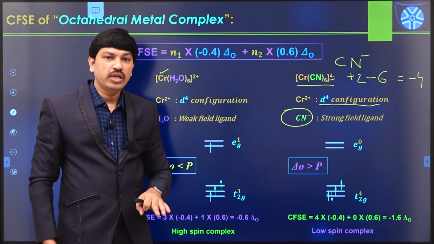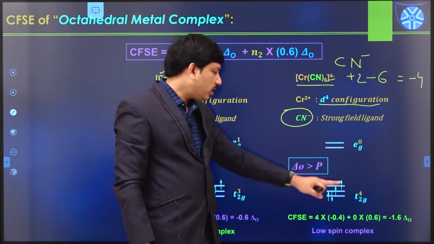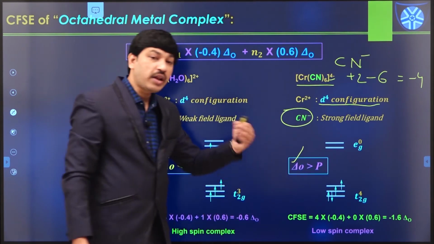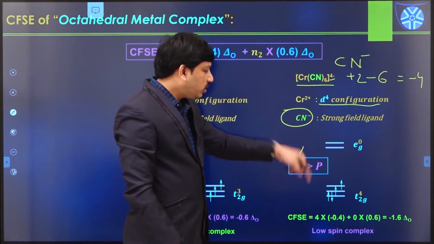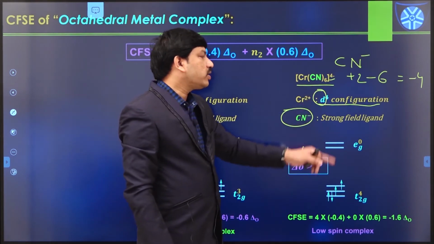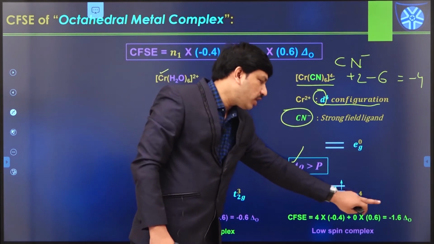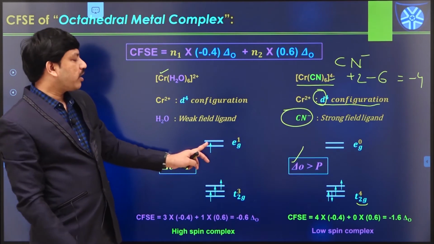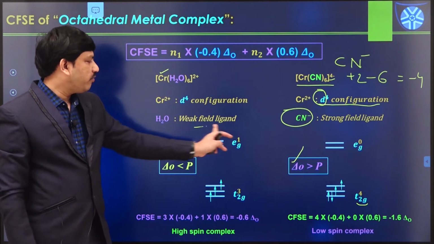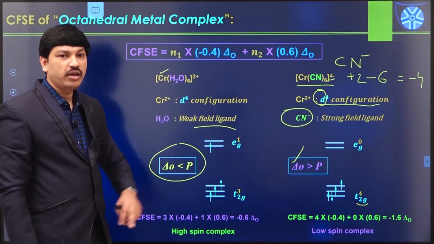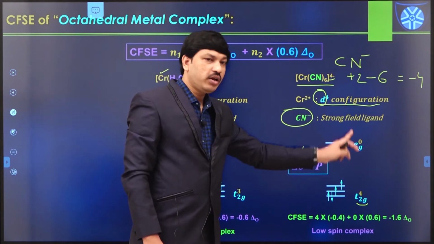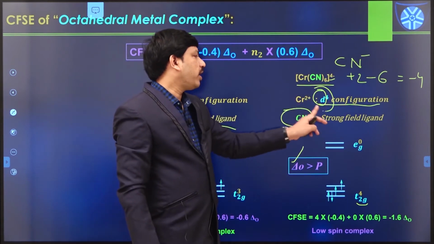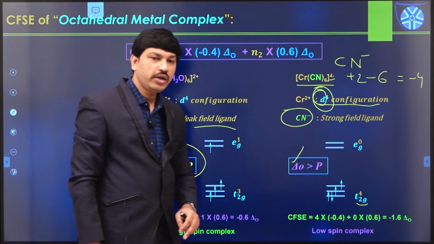In the case of a strong field, there is a huge energy gap between the t2g orbitals and eg orbitals, because in this case delta naught value is greater than the pairing energy. So what will happen? All these 4 electrons first enter into the t2g level only. In the previous case, 3 electrons enter into the t2g level and the next electron enters into the eg level, because that is a weak field case and delta naught value is less than pairing energy. But in this case, since it is a strong field ligand, we have a huge energy gap between the t2g level and eg level. All these 4 electrons enter into the t2g orbitals only.